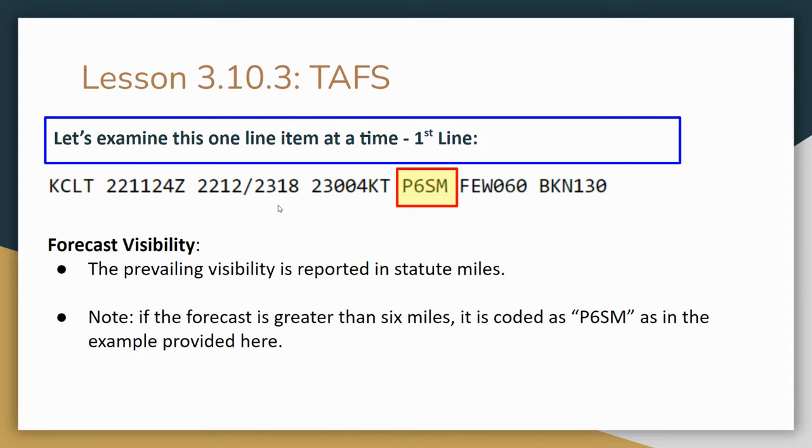Here's one little change. We've got statute miles, same thing, 6 statute miles. They put the P in front of it. Anything that's greater than 6 is just going to say 6 statute miles with a P in front of it.